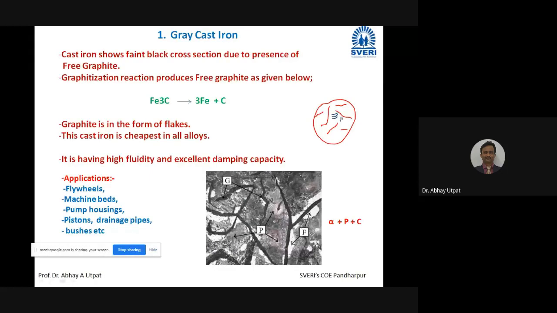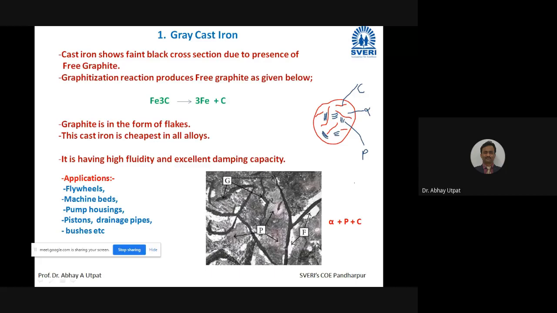Don't draw a larger length for it. In this way, you have to fill all the gaps. I have just drawn it for demonstration purposes. So this is the graphite plate, carbon. This is pearlite, and this white gap, whatever is available, is alpha. So the microstructure of gray cast iron has alpha plus P plus C.